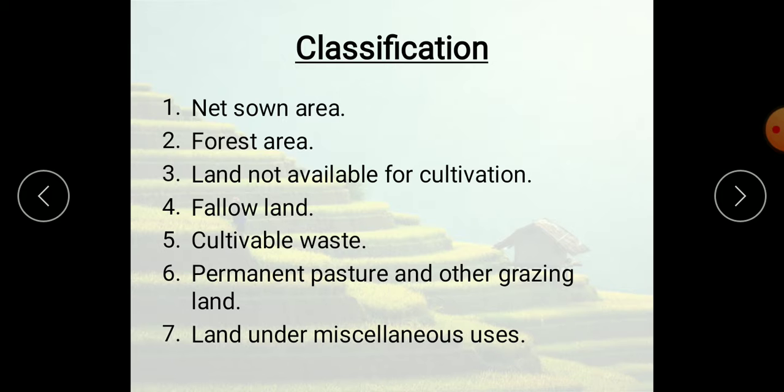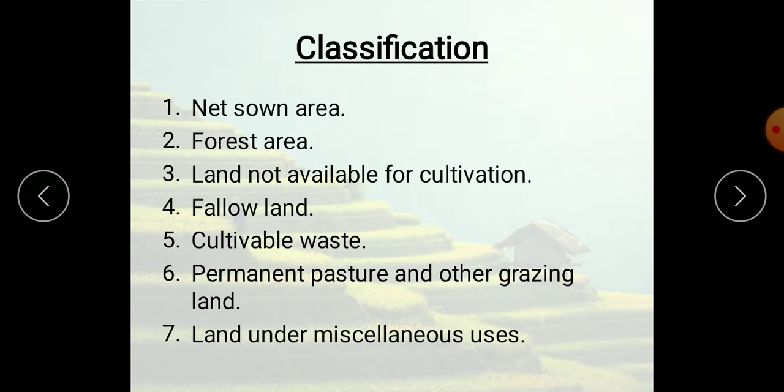Now, one more thing before that: geographical factors like landforms, climate, and soil determine the land use in India. A major portion of land available in India is under cultivation. The land use can be broadly classified into 7 categories.